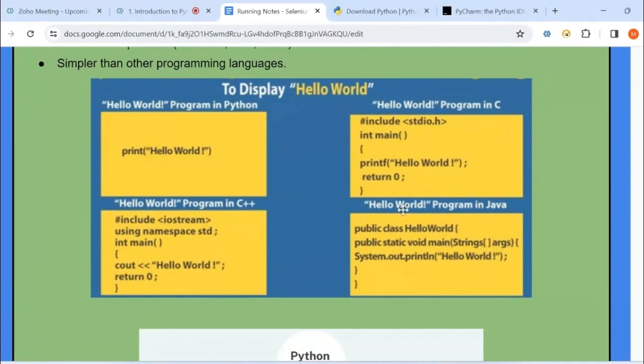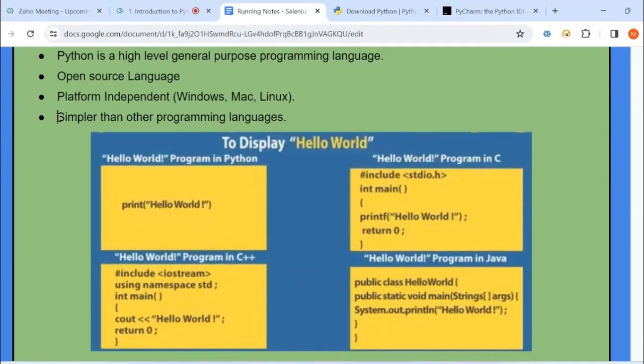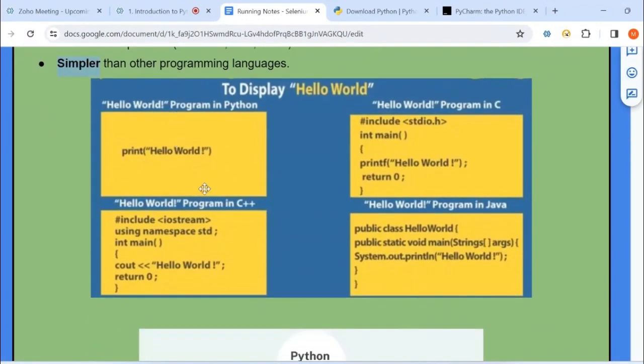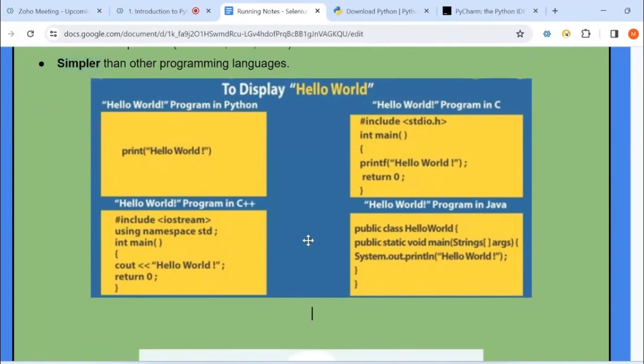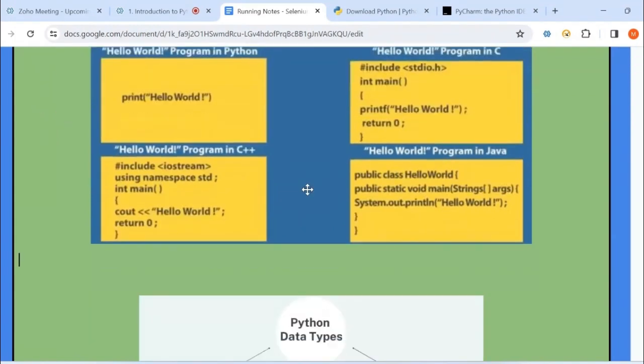But out of all these four languages, Python is very simple. You can use only one command, print. Inside the print, whatever statement you require, you can use and print that. So that is the reason it is simpler than other programming languages. Very, very important. Up to now we have seen its features, and now we can see the history of Python.